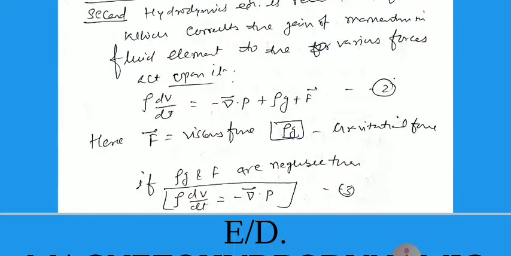If ρg and F are negligible, then we say ρ ∂v/∂t equal to minus ∇p. P is the pressure, which is a scalar here.